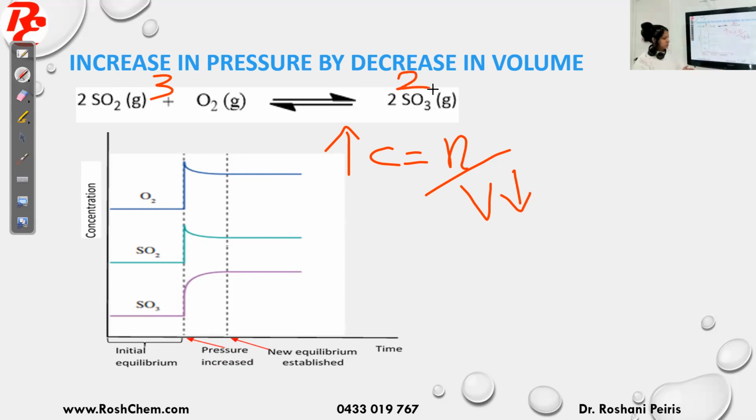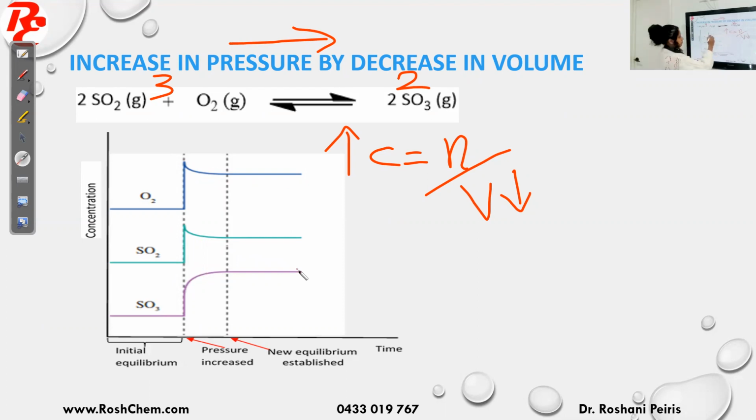I increase the pressure, the system tries to decrease it, so it goes to the less gas particle side, which means it's going in the forward direction like this. Going in the forward direction means what? The concentrations of SO2 and O2 will decrease. That's why you can see now O2 is decreasing, SO2 is decreasing, and SO3 is increasing because SO3 is produced.